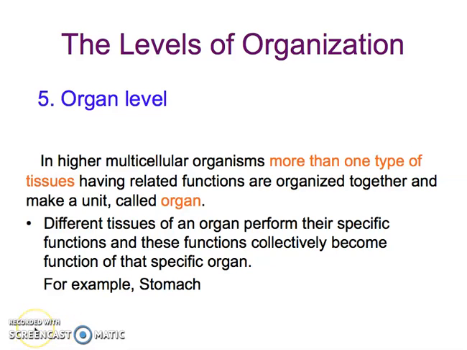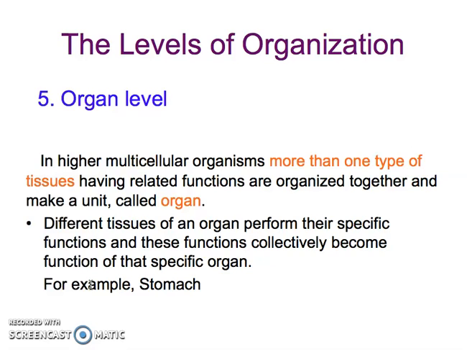Now, for example, if different tissues of an organ perform their specific functions, and these functions collectively become the function of that specific organ, that is called relatedness of function, which is organized or related function, also called coordinated function. So when we are talking about one single function, it is not happening independently, and the other function is not affecting that part. No, it is not. That is coordinated.